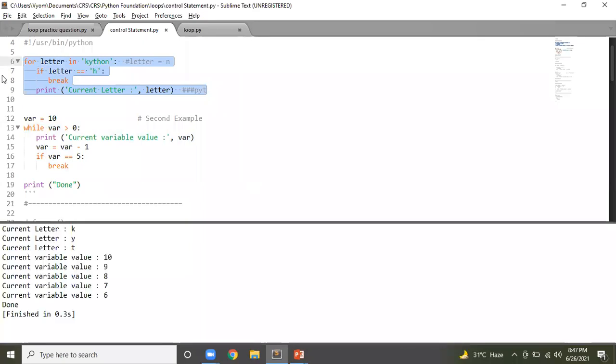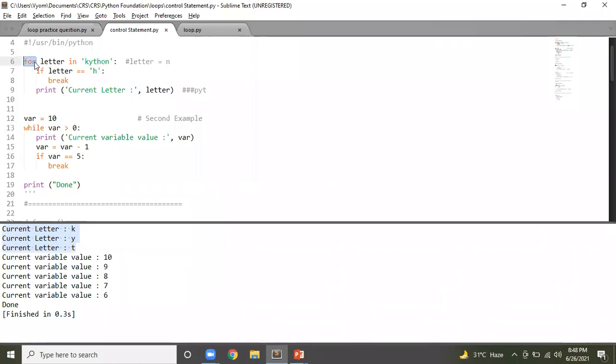The output will be KYT. KYT, because the moment H is encountered, we'll break. We'll skip, or not actually skip, we'll end this loop. And before H, you have K, you have Y, you have T. All these will get printed. Clear? Similarly for while.